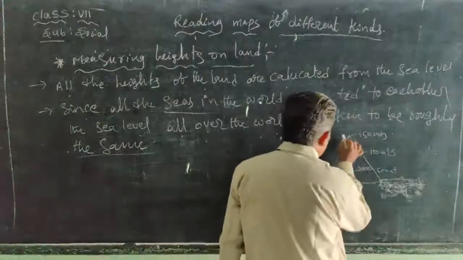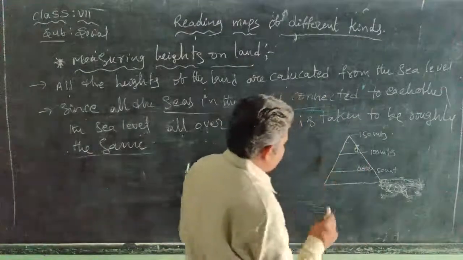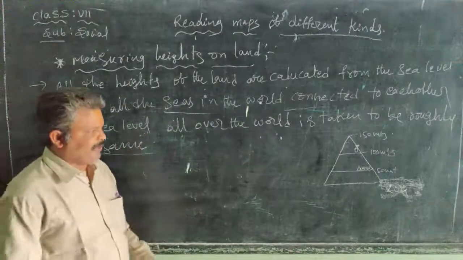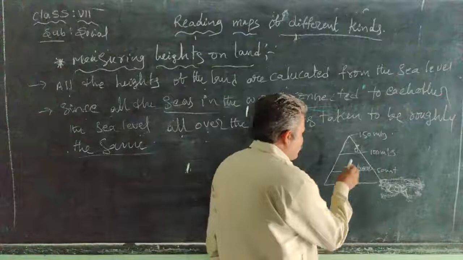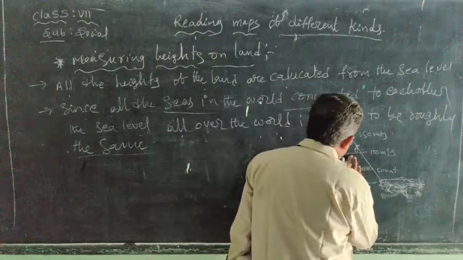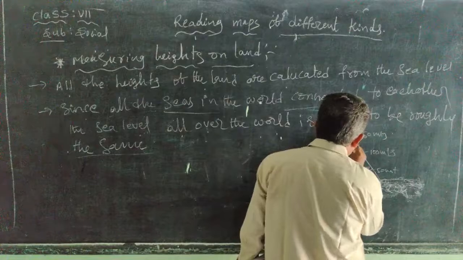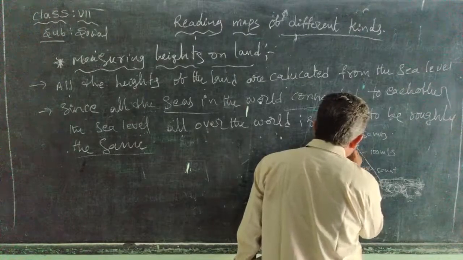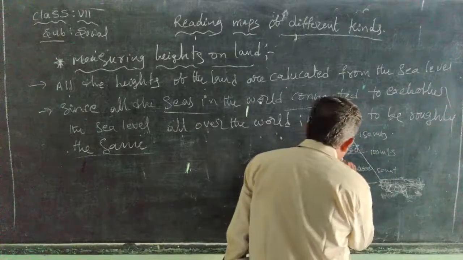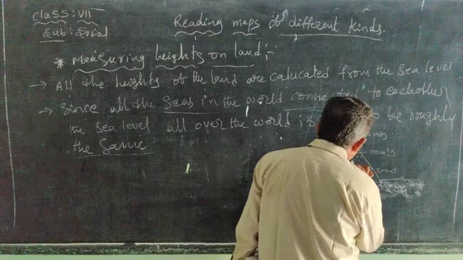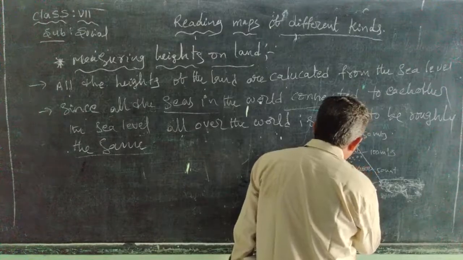So how is the height of land calculated from the sea level on a flat paper? Different colors are used. For example, this is one color, this is another color, and this is another color.